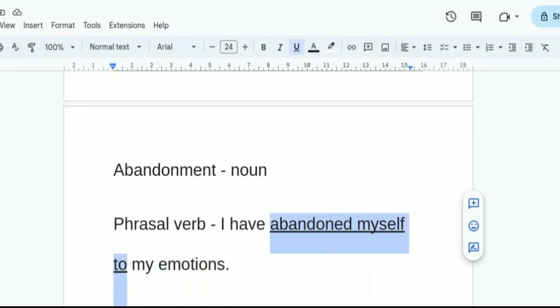So we have seen different types of use of abandon. I hope it helps, because it's a very important word in your vocabulary, and hopefully it will help you in understanding the English language in a more proper way when we use this word in many ways, right? That is the specialty of this Talking Dictionary playlist.